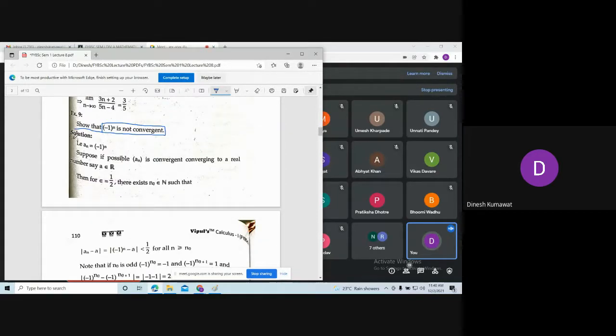Okay, so solution. Consider this as our sequence a_n. Remember, our aim is to show this sequence is not convergent. So let us assume something wrong. Suppose, if possible, a_n is a convergent sequence. If it is convergent, which means what? It is converging to some real number. Let us call that real number a.